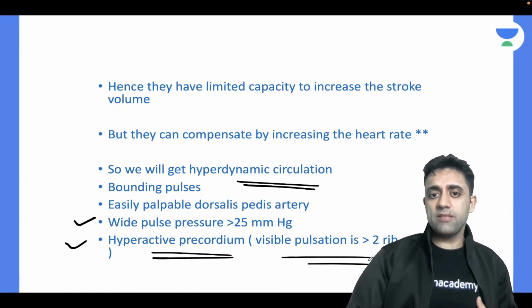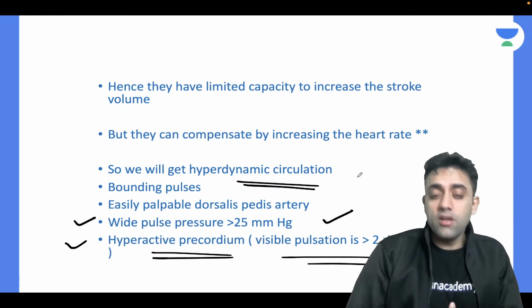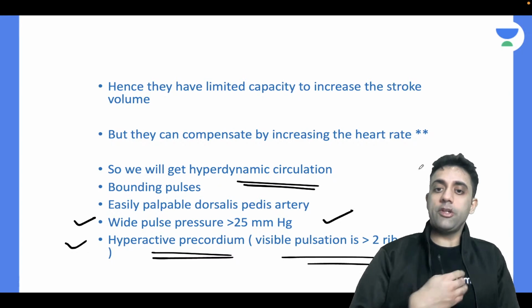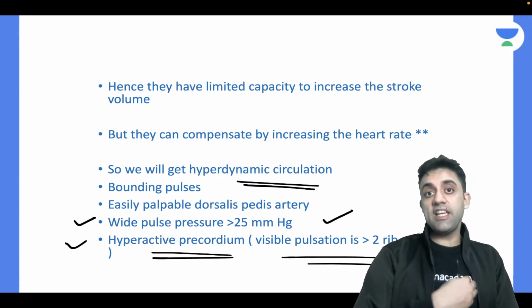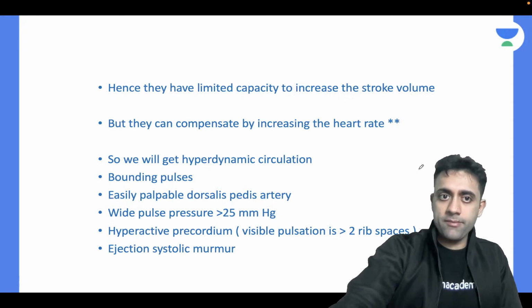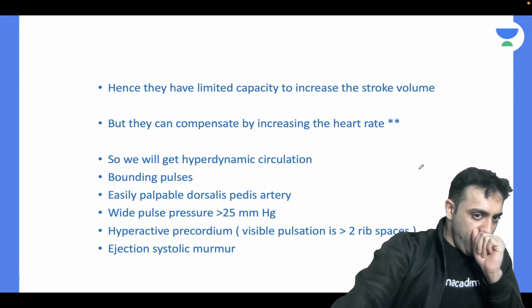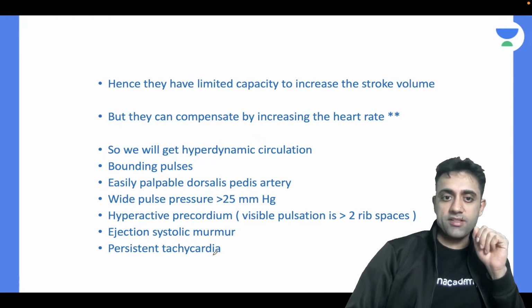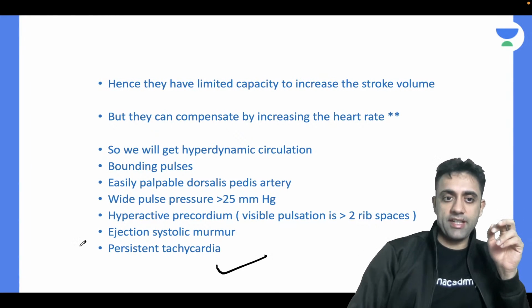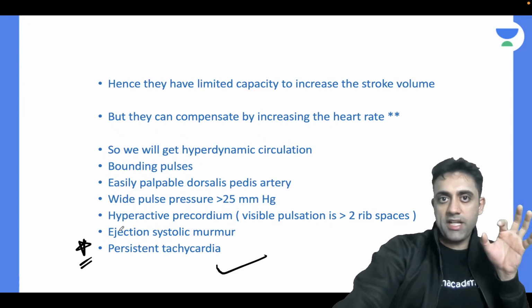Hyperactive precordium means visible pulsations of more than 2 rib spaces. The pulsations are very visible, more than 2 rib spaces. Done. That's it. And an ejection systolic murmur in some cases. And of course, persistent tachycardia. I already told you, the heart rate will increase. These are all the important features of patent ductus arteriosus.